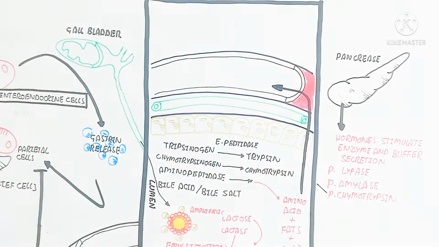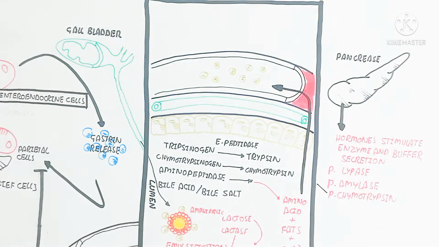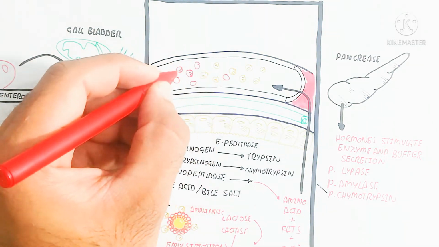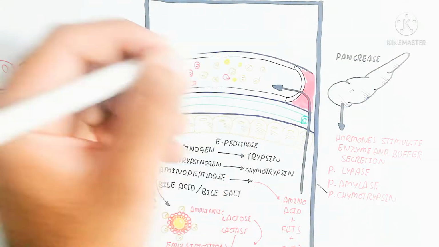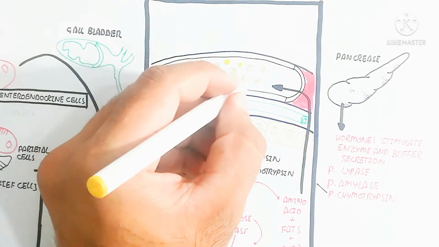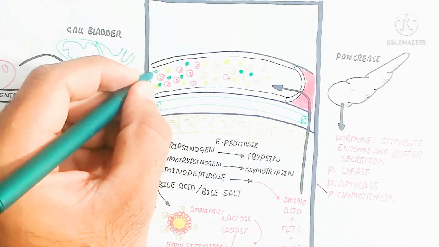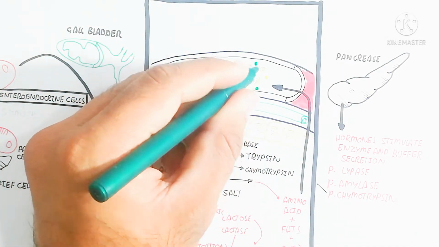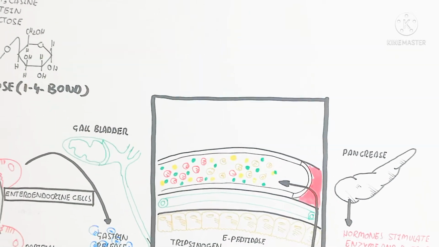And amino acid as well as the fat and sugar will be directly moved into the blood vessel, while the emulsification of fat will convert into the micelles, and these micelles go firstly into the lacteal duct, and after this go into the blood circulatory system. So in this way, I hope you make sense about this diagram and milk digestion.